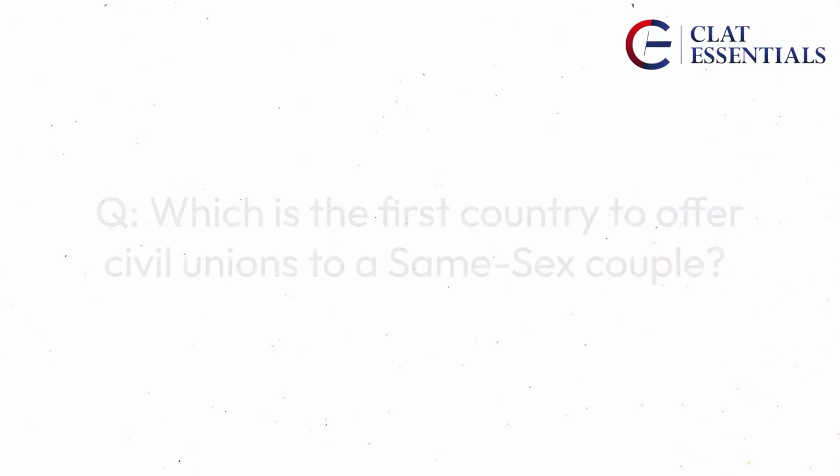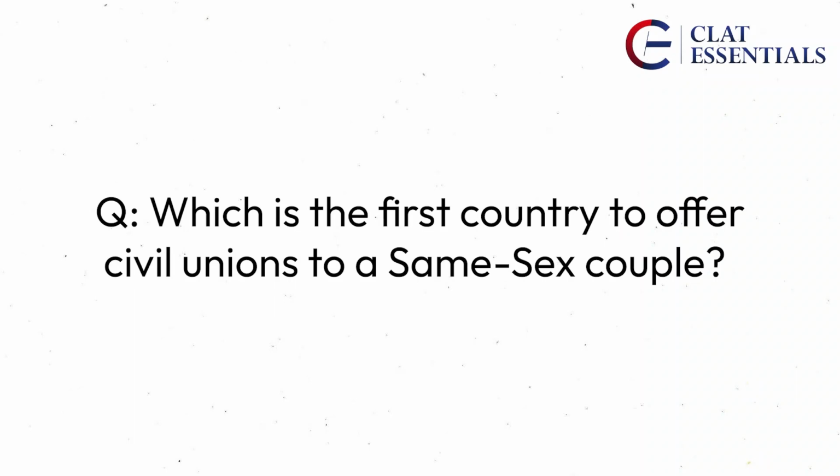Okay, now the first country to offer civil unions to same-sex couples. So now, like I told you, in India also, live-in relationships are being provided. Similarly, civil unions are also of similar nature only. They don't give you a marriage as such, but they give you certain rights. Okay, so civil unions were first recognized in Denmark. Okay, and they were recognized in 1989.